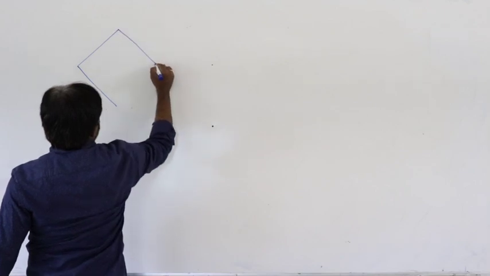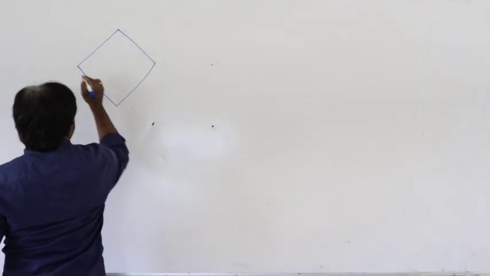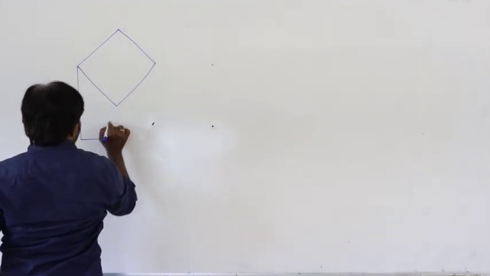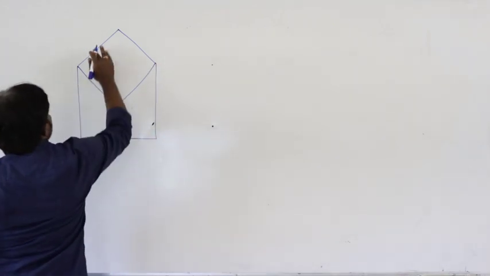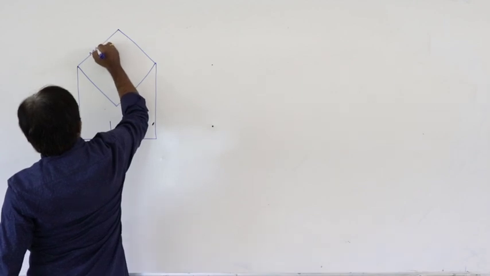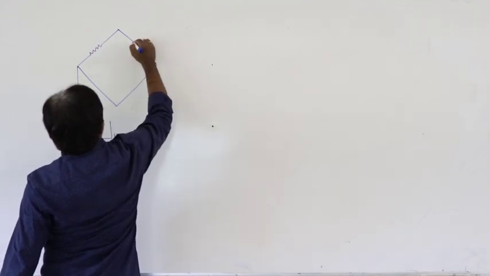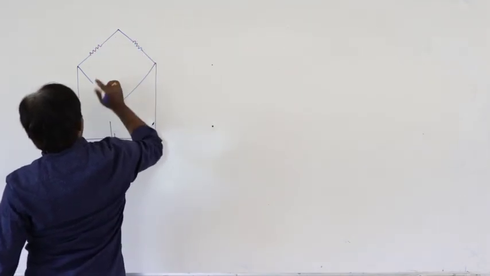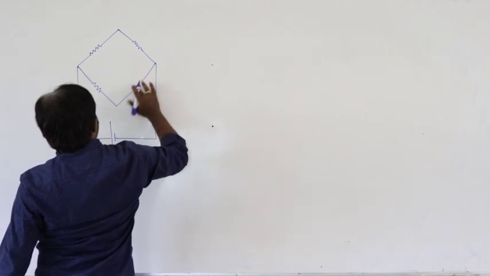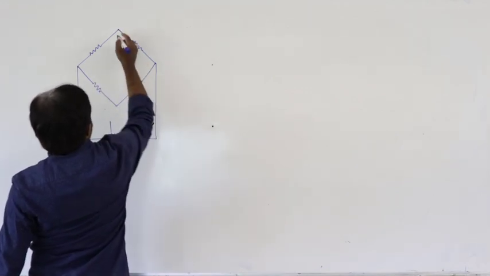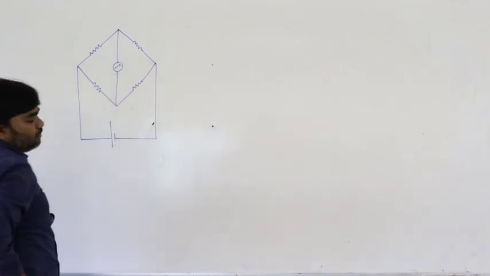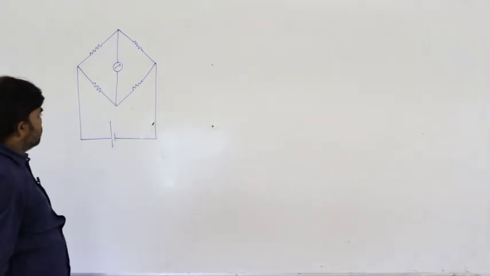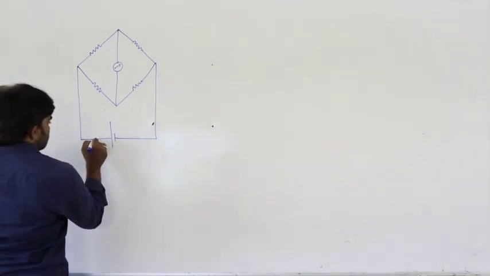In this balancing condition, let us say here this is one resistance, here it is another resistance, and here is another. This is the galvanometer, and this is the cell.